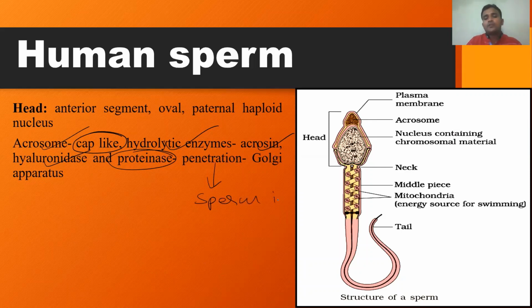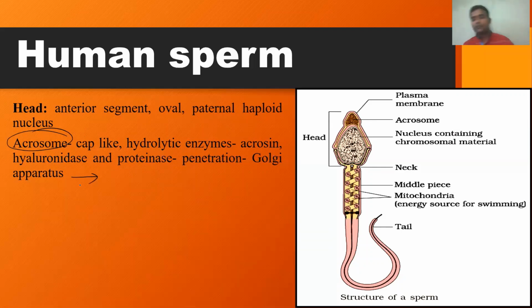They will break the protective layers of the egg so that it helps the entry of sperm into the ovum. And one more thing, this acrosome is derived from the Golgi apparatus or the Golgi zone.